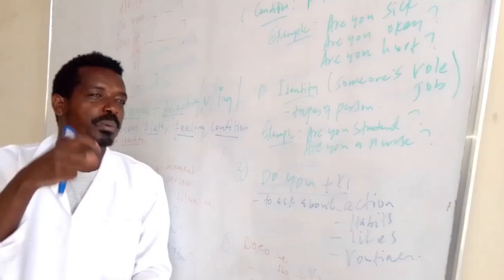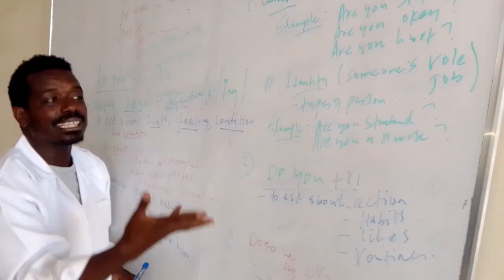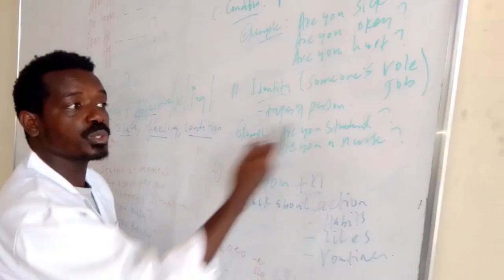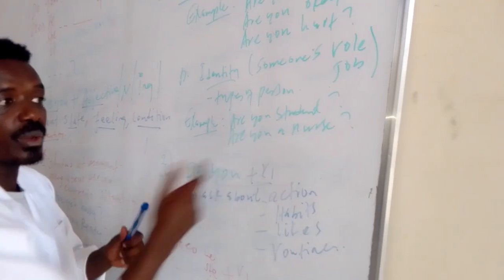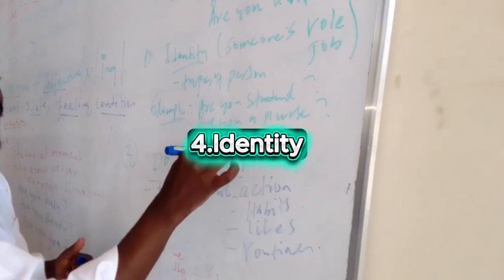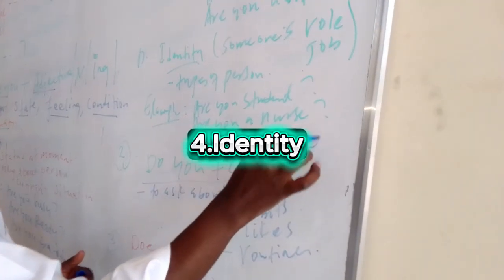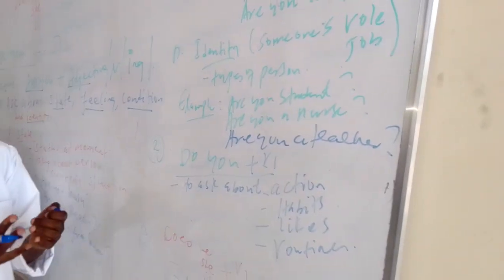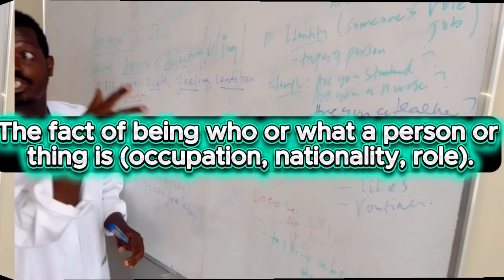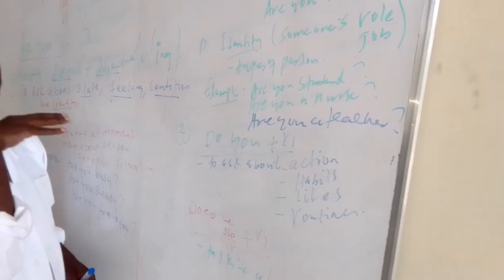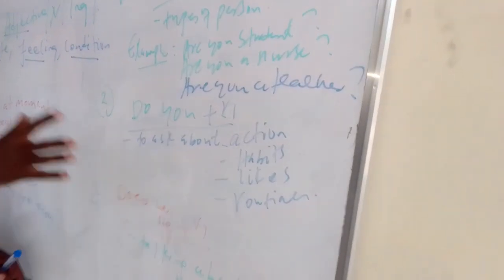The last thing we have to consider is identity. Identity means someone's role, someone's job, or what type of person that is. In order to ask that, we say, "Are you a student? Are you a nurse? Are you a teacher? Are you a doctor?" Something like that, because it expresses identity or someone's role. At that time we have to use it.